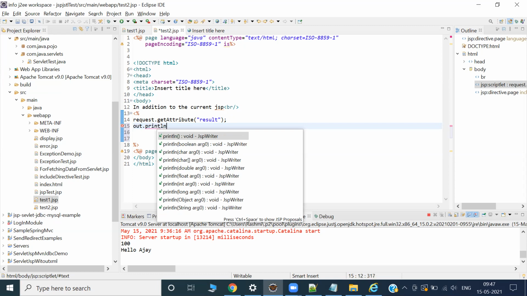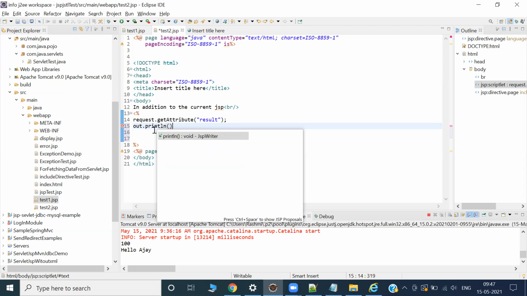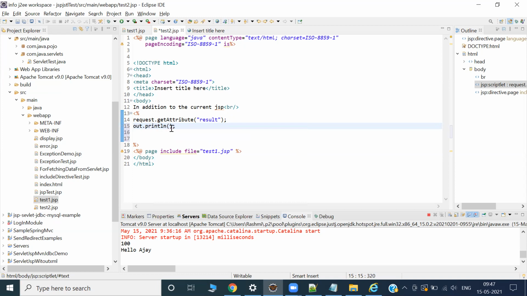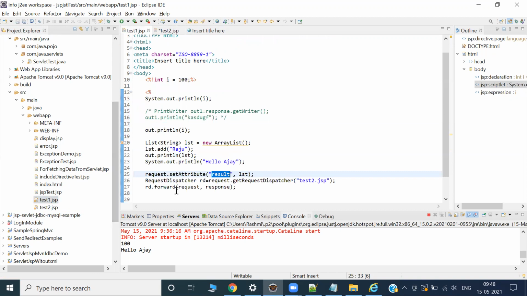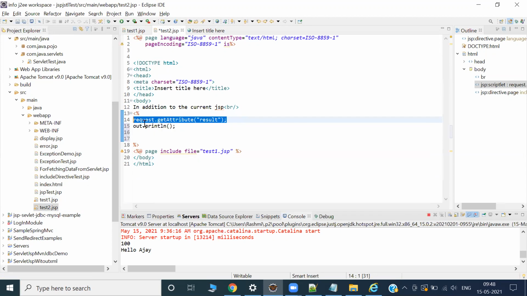You already know. You've done it many times. But what will I print? What is this value? Is it a string value? What is your expectation? Object. It's a string value, right? Because it's a string of list. Okay, string value. So how can I convert it to a string?